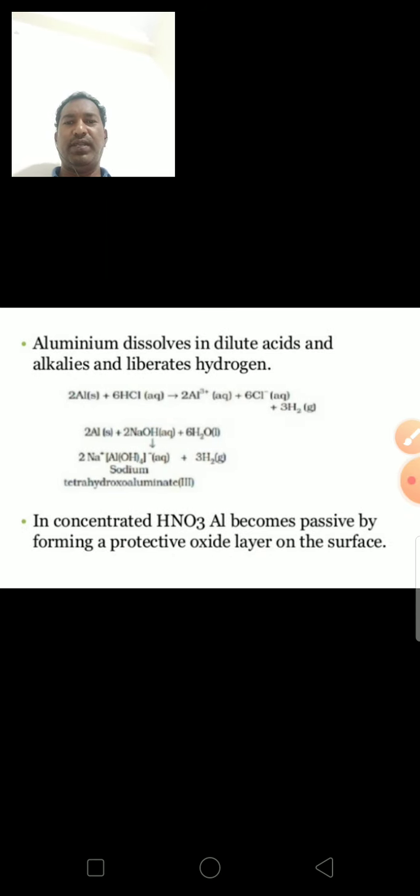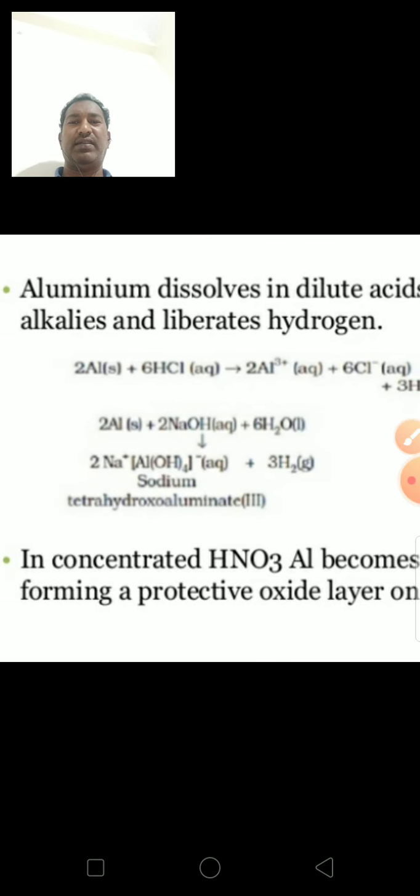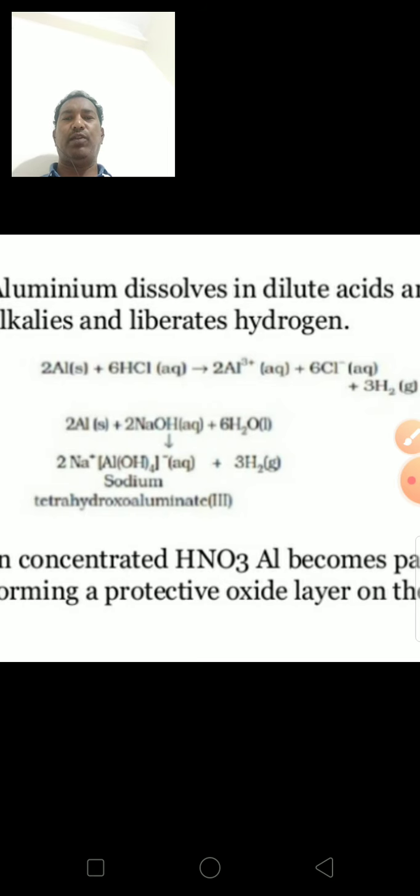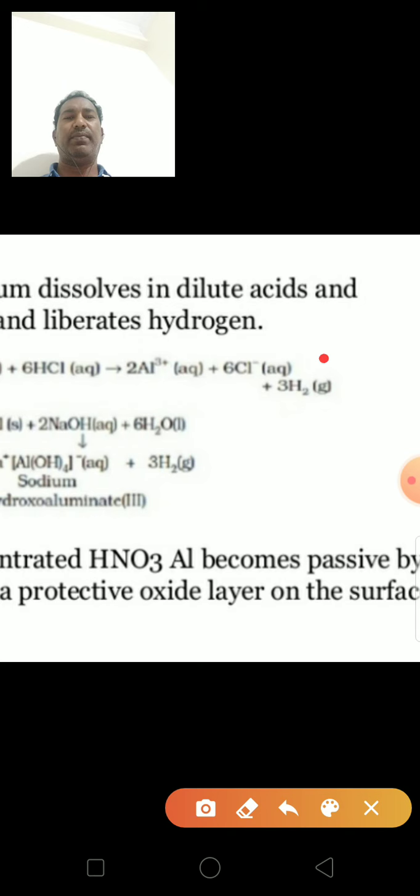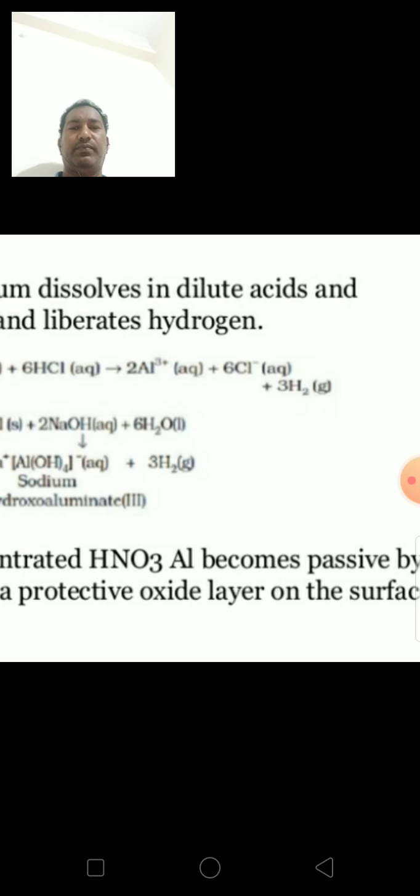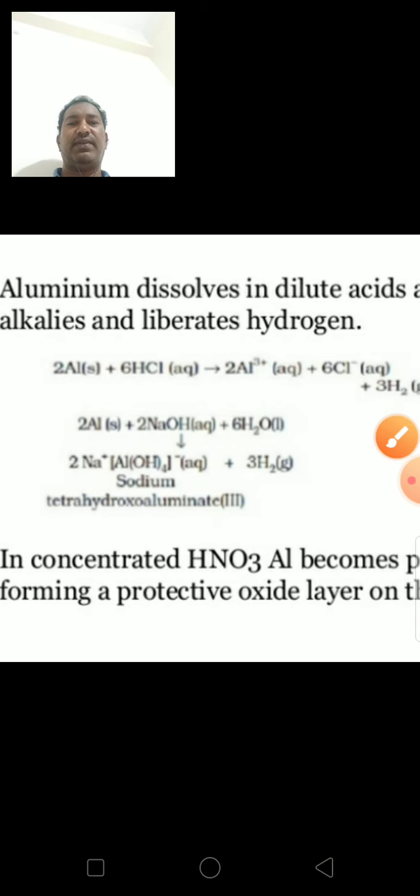Aluminum dissolves in dilute acids and alkalis and liberates hydrogen. Aluminum reacts with 6 moles of HCl to form 2Al3+ (aq) plus 6Cl- (aq) plus 3H2, liberating hydrogen. Next, it will react with sodium hydroxide.